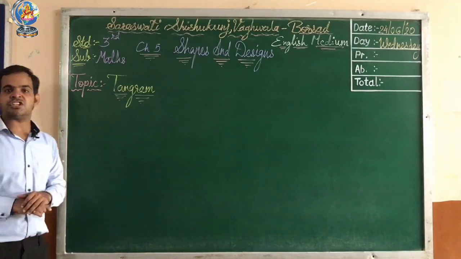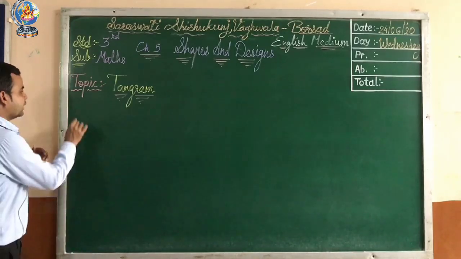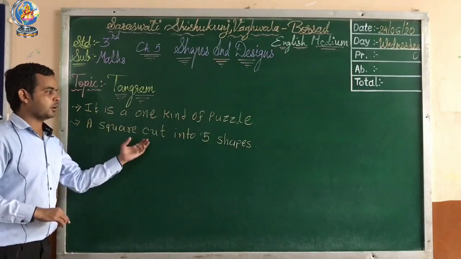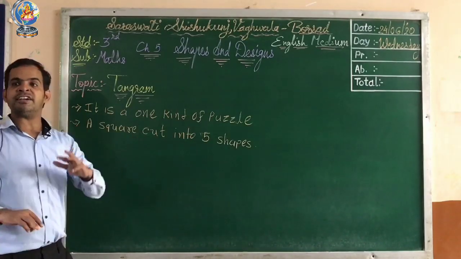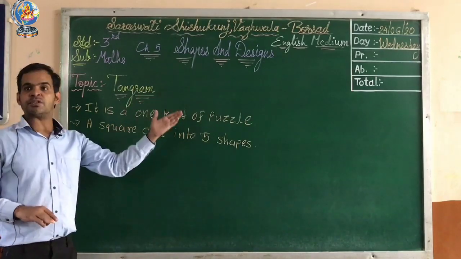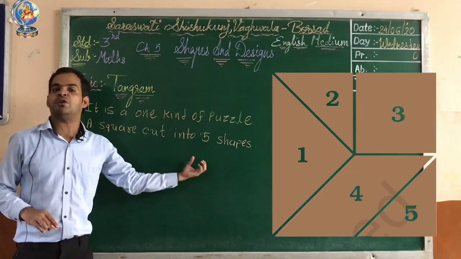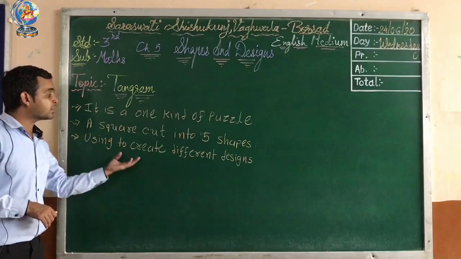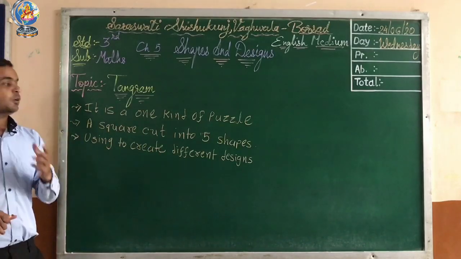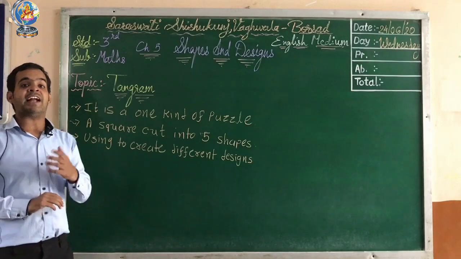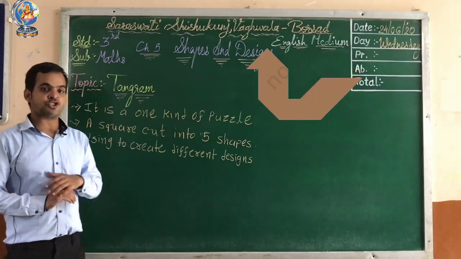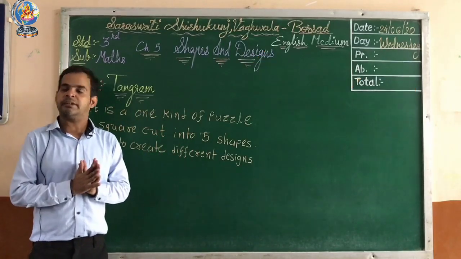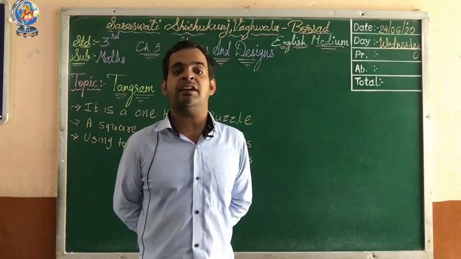Let's see the definition of the tangram. It is one kind of puzzle, a square cut into 5 shapes. As we already discussed, you can see the picture of a square, and this square we have to cut into 5 shapes. From these shapes you can create different designs. What kind of designs can we make from the tangram? Birds, animals and mountains. Understood? Now let's start an activity on tangram.